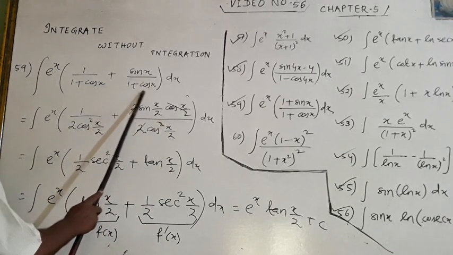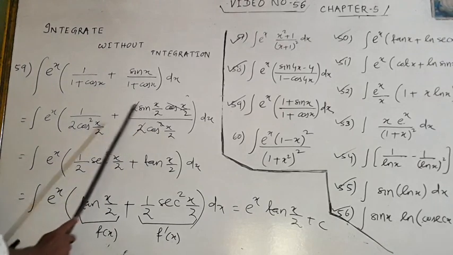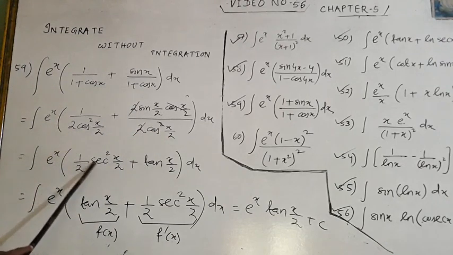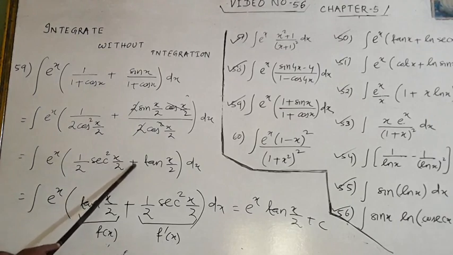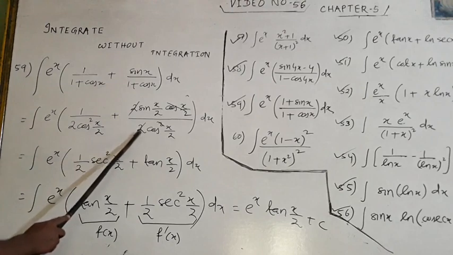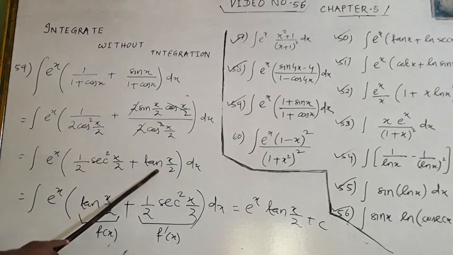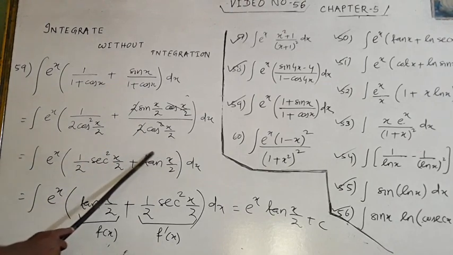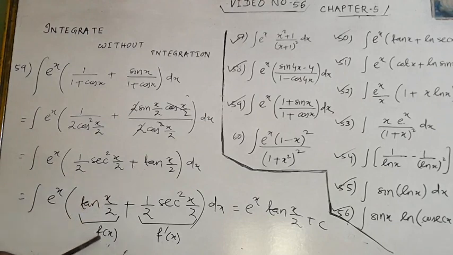And 1 plus cos x is what? 2 cos square x by 2. Now it becomes half sec square x by 2, plus 2 sin x by 2 cos x by 2 over 2 cos square x by 2. When they cancel, it becomes tan x by 2. Naturally, the derivative of tan x by 2 is what? If I put tan x by 2 as f x, then the derivative is sec square x by 2 into the derivative of x by 2, that is half. So the derivative of tan x by 2 is half sec square x by 2. Naturally it is f x, and this is f dash x.